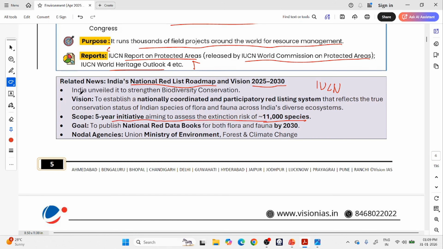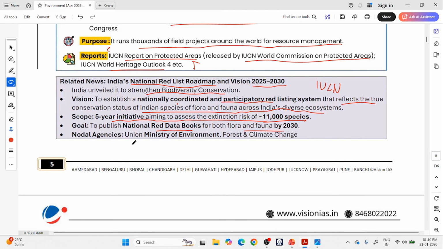This was unveiled by India to strengthen its biodiversity conservation. We want to know the conservation status of the animals so that we can properly conserve them. If something is almost close to extinct, we have to give it higher preference. So the vision is to establish a nationally coordinated and participatory red listing system that reflects the true conservation status of Indian species of flora and fauna across India's diverse ecosystems. The goal is to publish national red data books for both flora and fauna by 2030.